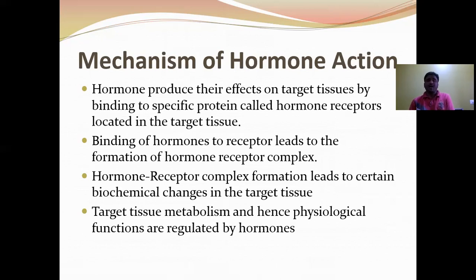When these hormones bind with the receptor on their target organ, that results in the formation of a hormone receptor complex. The hormone receptor complex formation leads to certain biochemical changes in the target tissue. Target tissue metabolism, hence physiological functions, are regulated by hormones. So when the hormone receptor complex forms, this induces some biochemical changes in the target tissue, then the physiological changes occur in the target tissue.